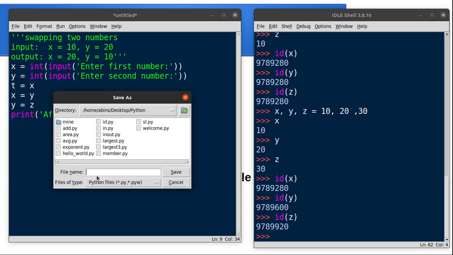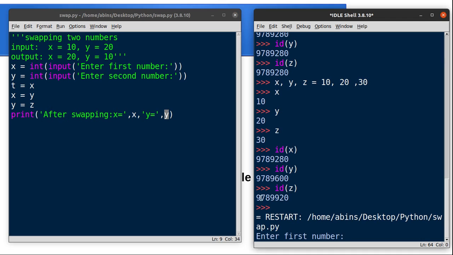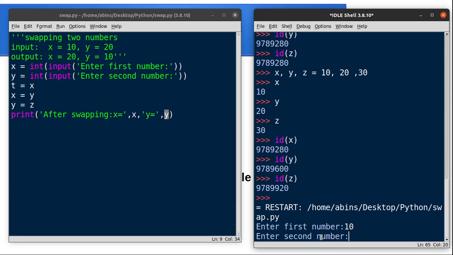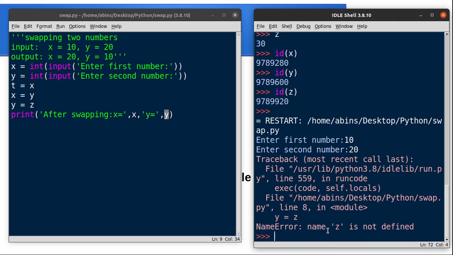So the program name is swap, save. Okay, so press F5 to run the program. Enter first number. So first number is 10 and second number is 20. So name is set is not defined.